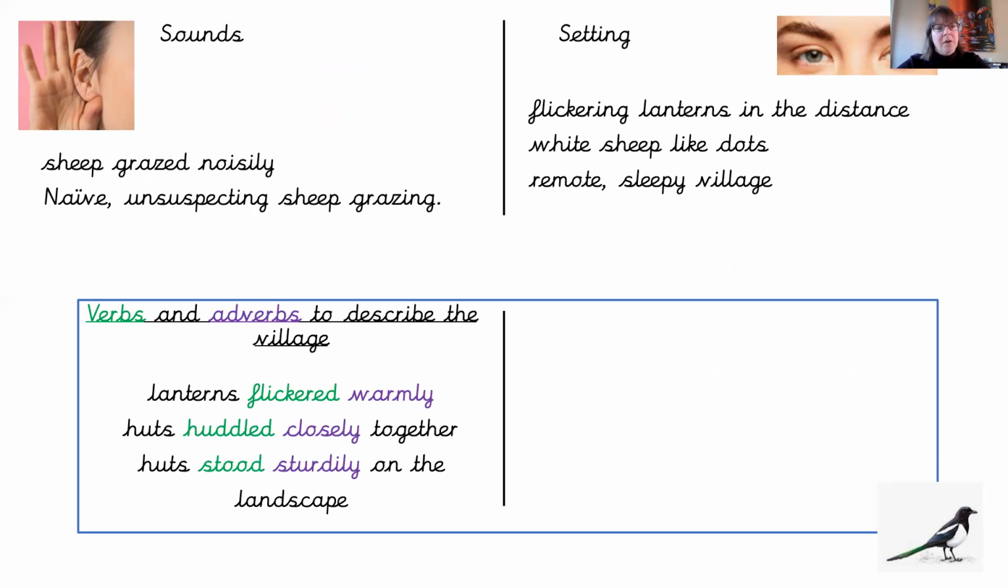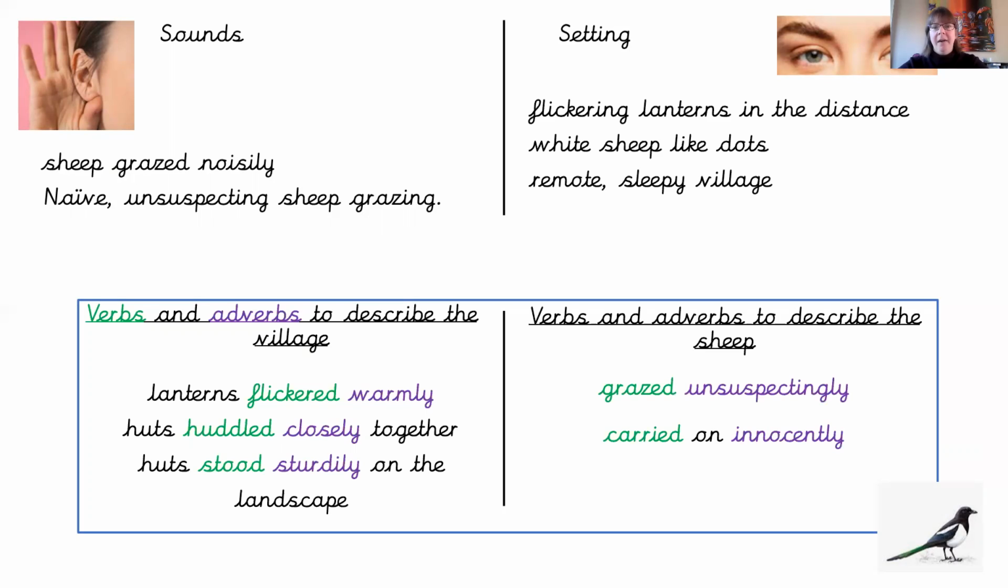Here, we've got some verbs and adverbs to describe the village. And I've put these together for you. Lanterns flickered warmly, huts huddled closely together, huts stood sturdily on the landscape. And we can also use these ones. We've got some verbs and adverbs to describe the sheep here. Grazed unsuspectingly or carried on innocently. So our green words are our verbs and our purple words are our adverbs. And in fact, all of our adverbs give themselves away because they have the ly ending, don't they?